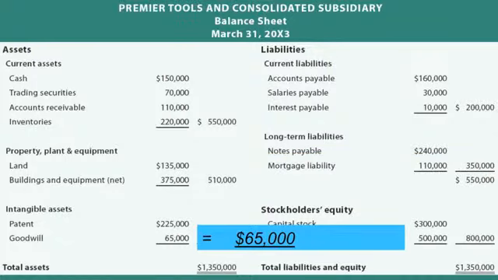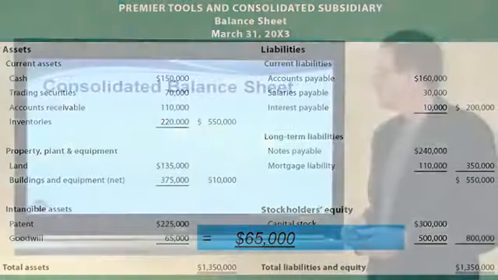Here's another unique asset. Here's the goodwill. There's the other $65,000 of the $100,000 purchase differential. It's not attributable to any specific asset or liability. It's simply reported as the balancing amount here on the consolidated balance sheet.